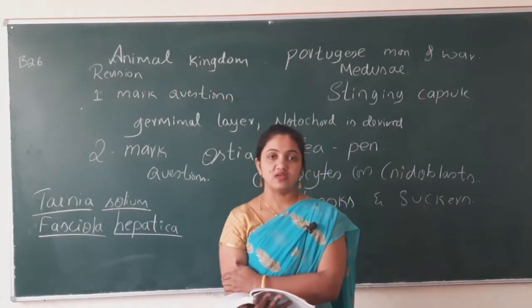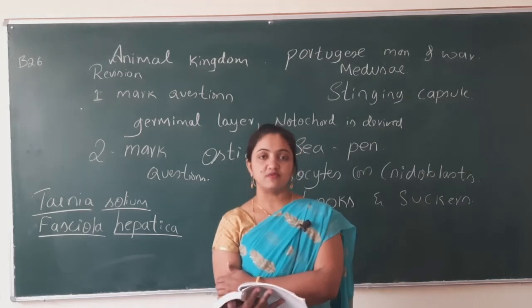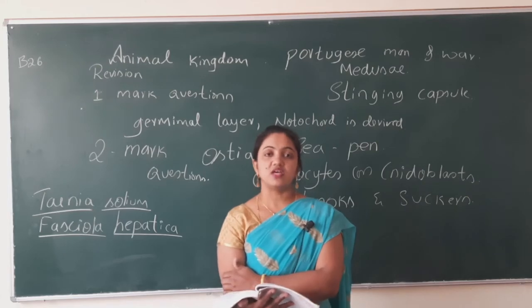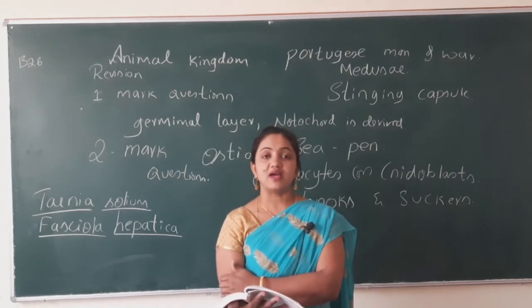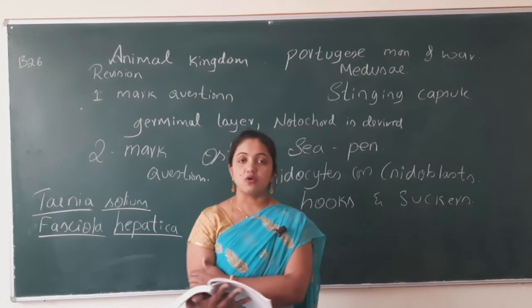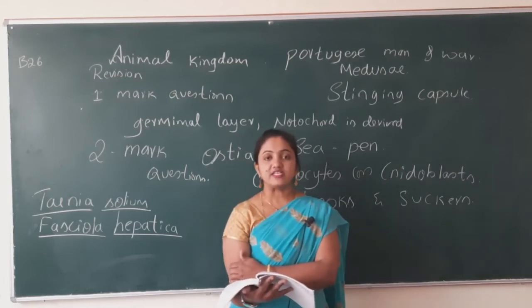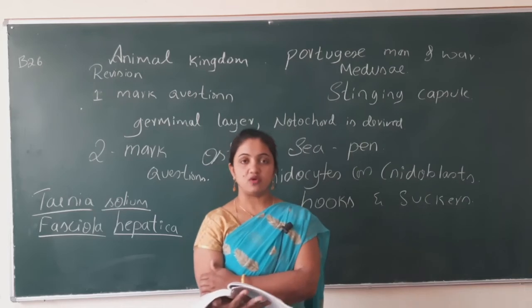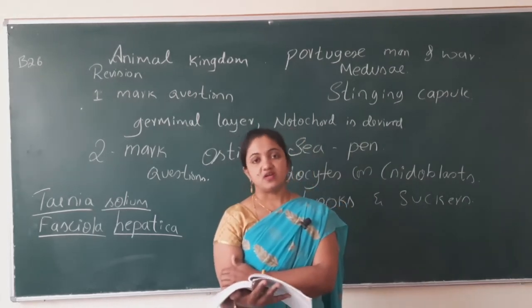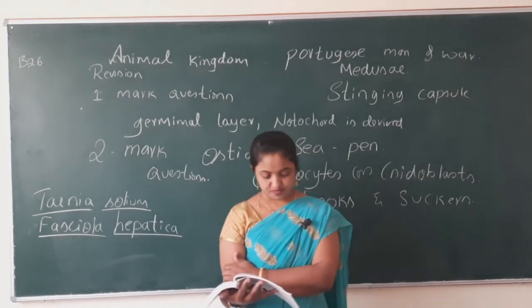You can write water vascular system helps in body locomotion. It also helps in capturing and transporting the food, and it also helps in the respiration, the animal respires with the water vascular system.